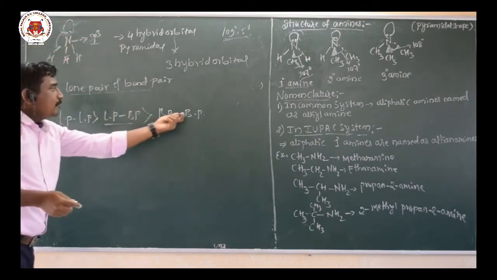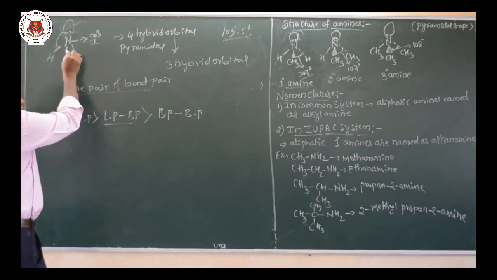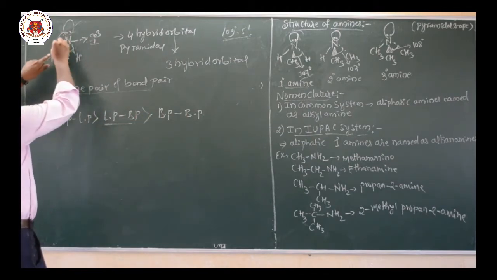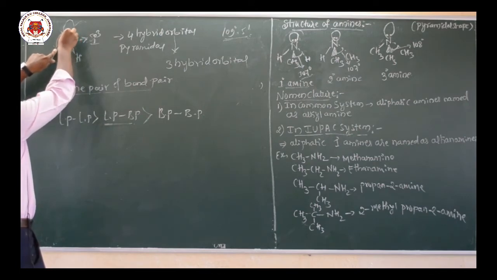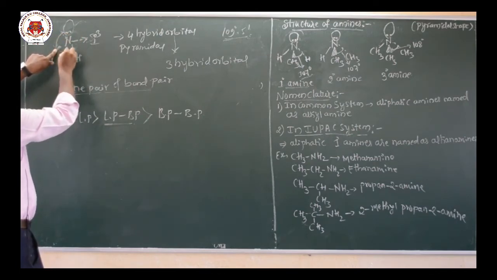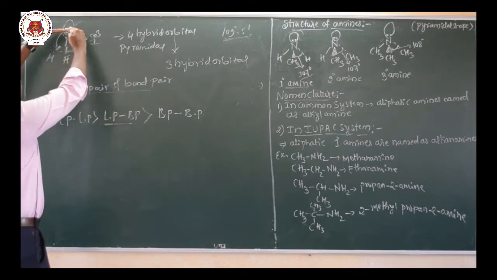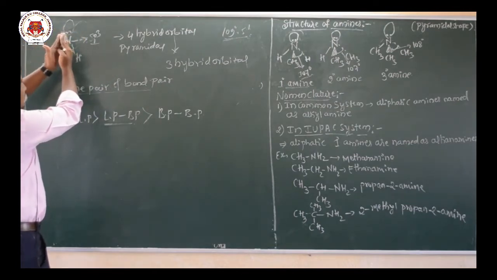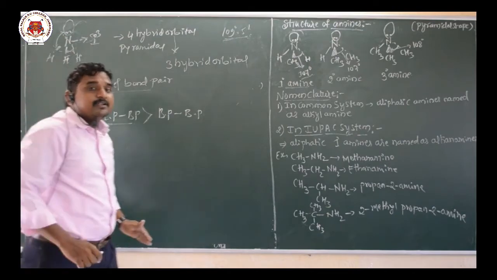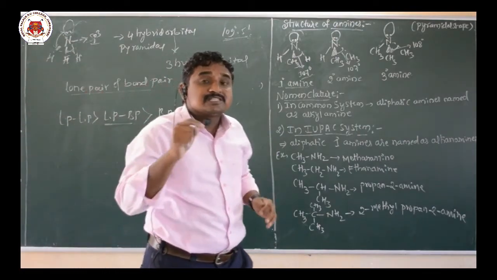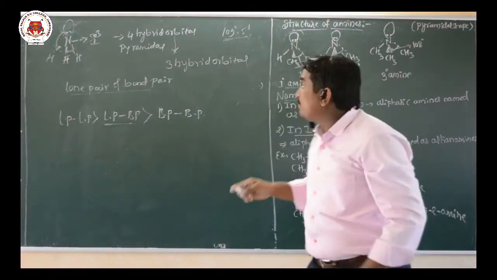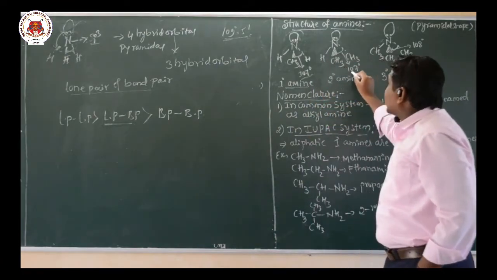Now bond pair-bond pair: here that much repulsion is not there compared to the lone pair and bond pair. So here the repulsion is more than the bond pair repulsion. Hence with more repulsion, the bond angle reduces from 109 degree 5 minutes to 107 degree, in the case of primary amine and secondary amine.